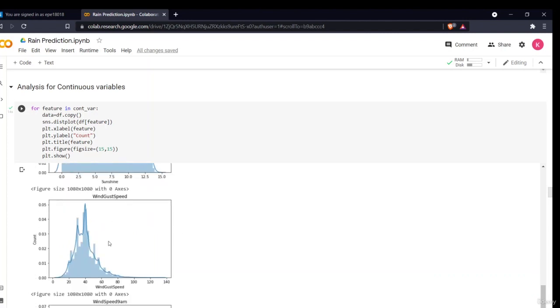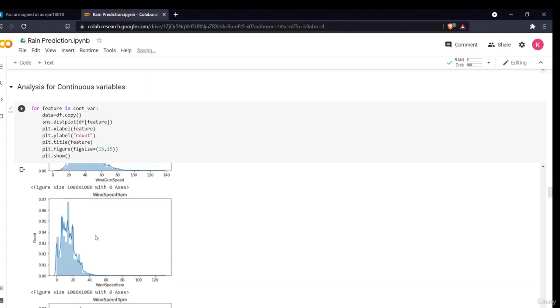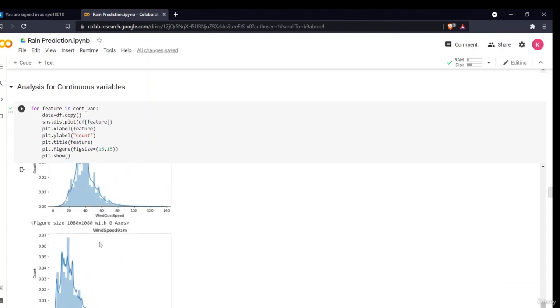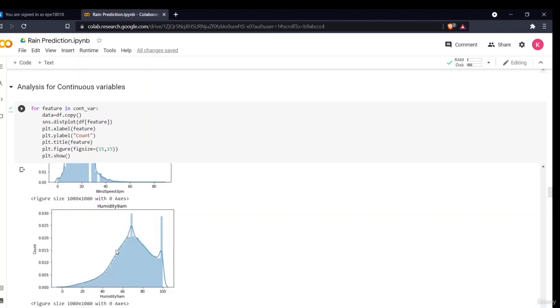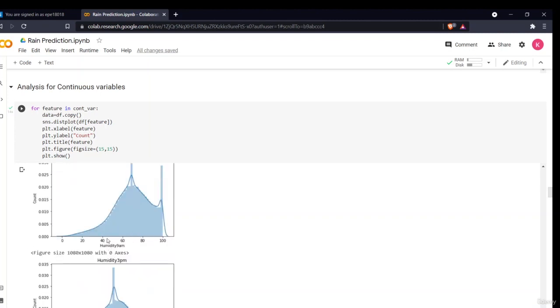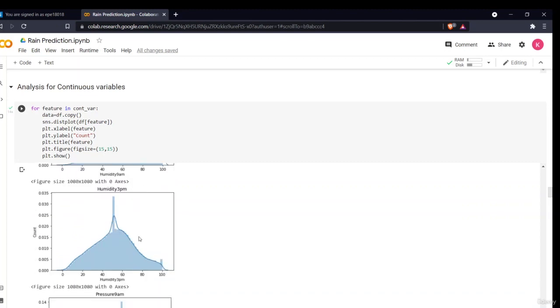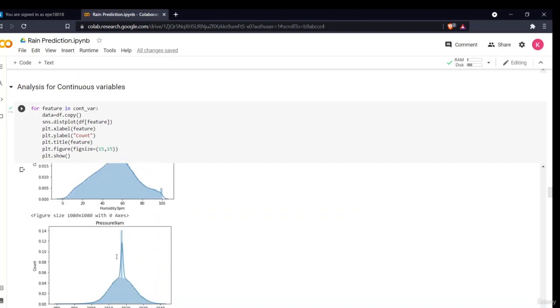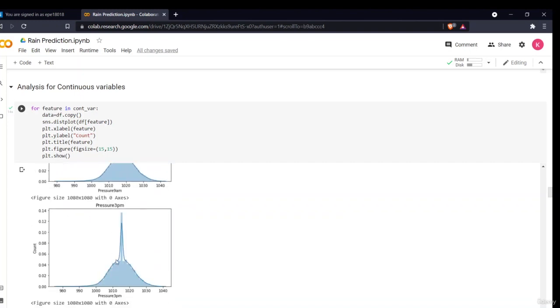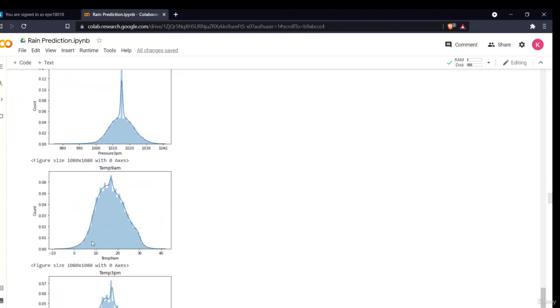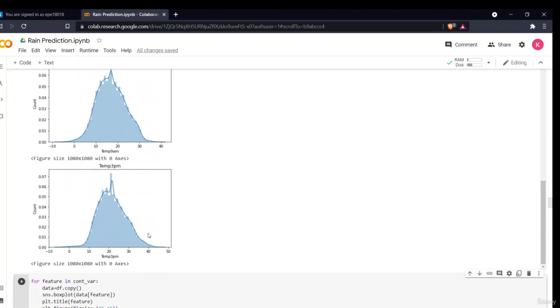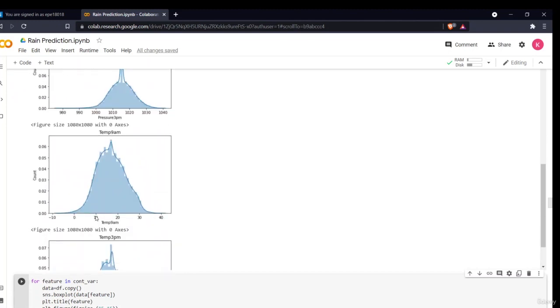Then this is the wind speed, which is also distributed quite normally, or not normally, but it is distributed all over, which is speed at 9 a.m. and speed at 3 p.m. And humidity is also distributed from 0 to 100. The majority is between 40 and 80. Humidity is distributed quite normally. And this is also the pressure. As you can see, one of the outliers is very high, then the rest of the data is normally distributed. Same with temperature. So this was an analysis for our continuous variables.